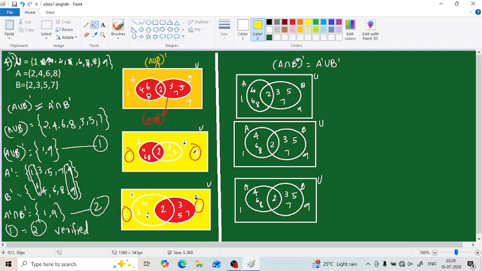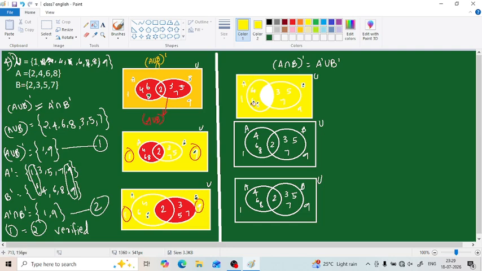For that, first we have to find A intersection B, that means the common region that is present in both. What is it? This one, isn't it? This is the common region present in both, which means it is 2. So what will be the complement of this one? All the elements that are present outside this petal region, everything in this rectangle other than this white petal region.